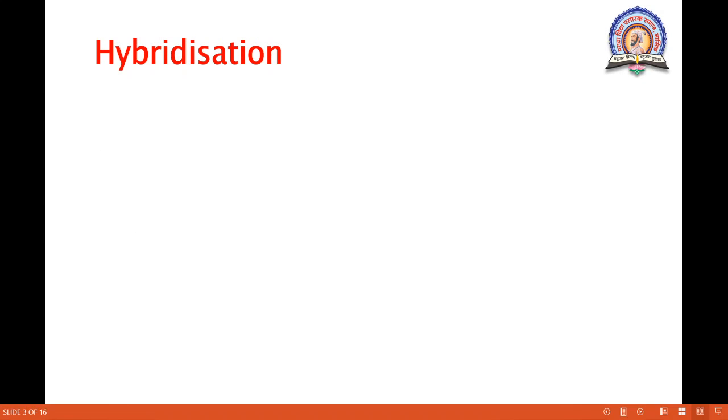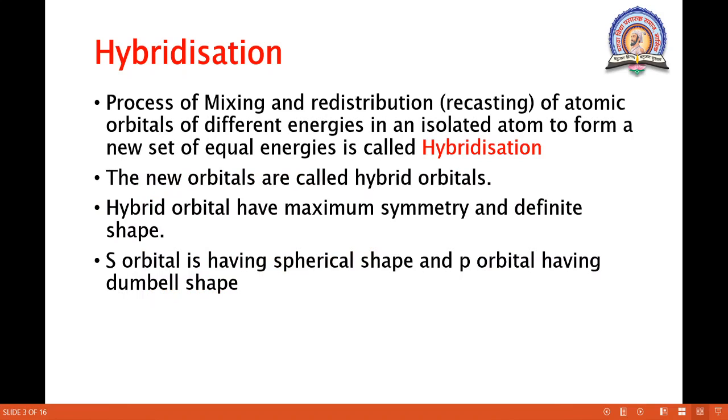By using hybridization we can determine the structure as well as the shape of an organic molecule. So what is hybridization? It is the process of mixing and recasting, or redistribution, of atomic orbitals of different energies in an isolated atom to form a new set of orbitals of equal energies. The new orbitals which are formed are called hybrid orbitals. Hybrid orbitals have maximum symmetry and definite shape.